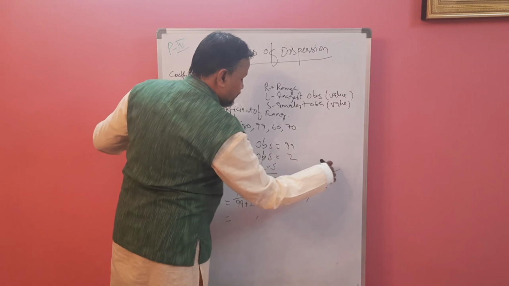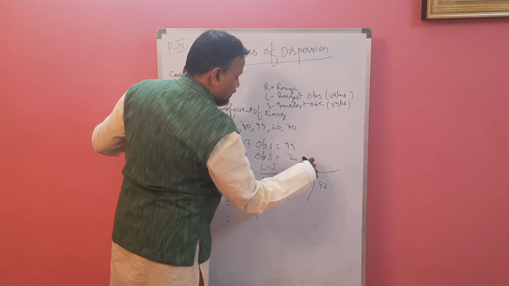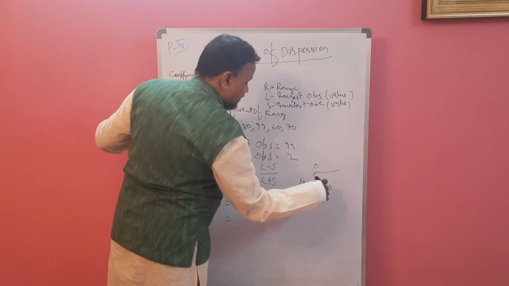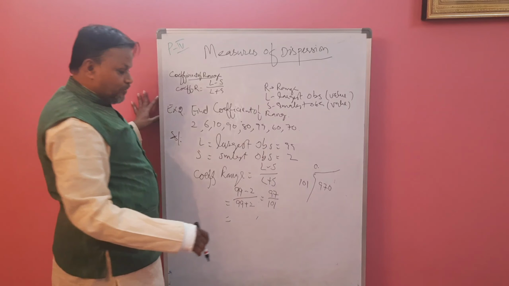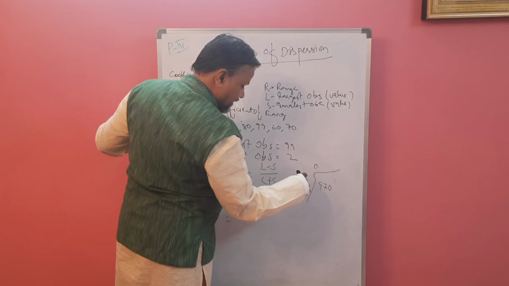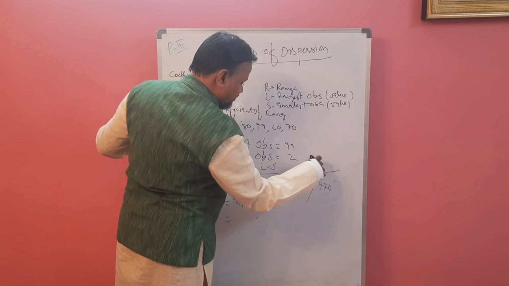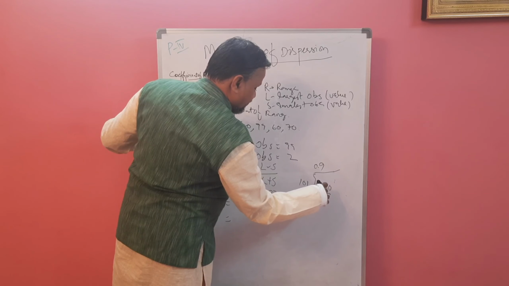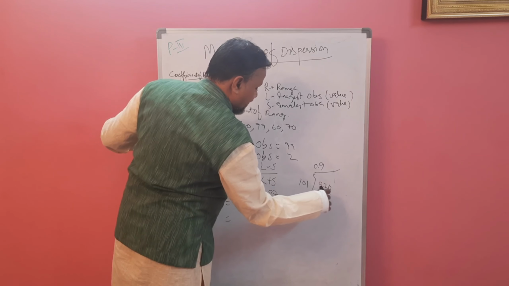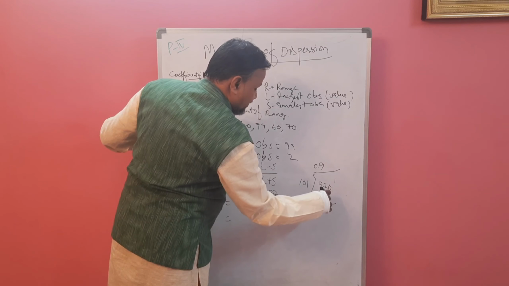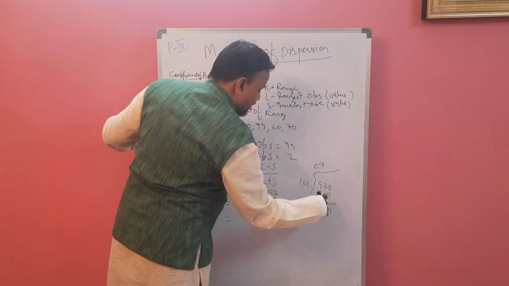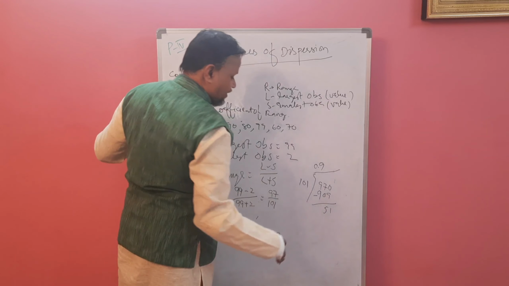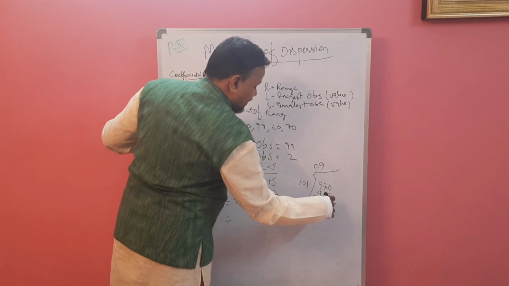It does not go, so take 0 point. 9 times it goes: 9 ones are 9, 9 zeros are 0, 9 nines are 9. Now subtract it and you will get 5. Put again 0.